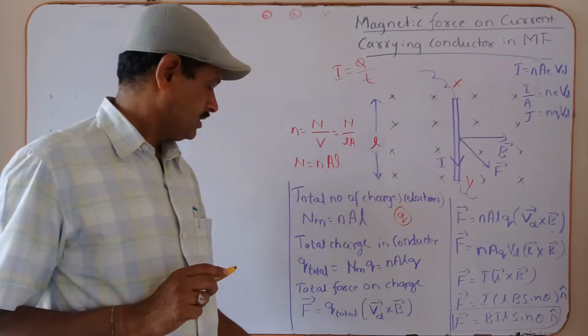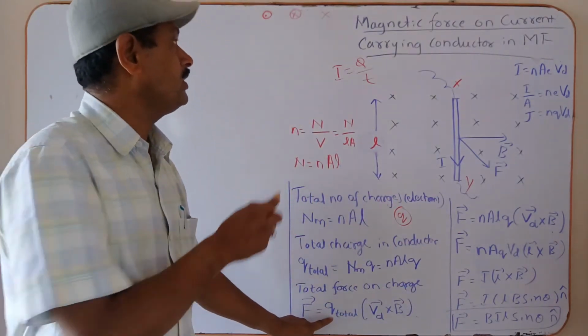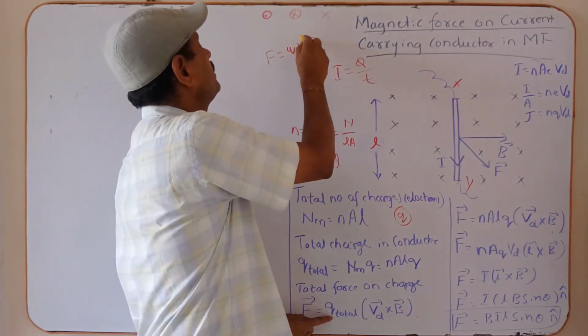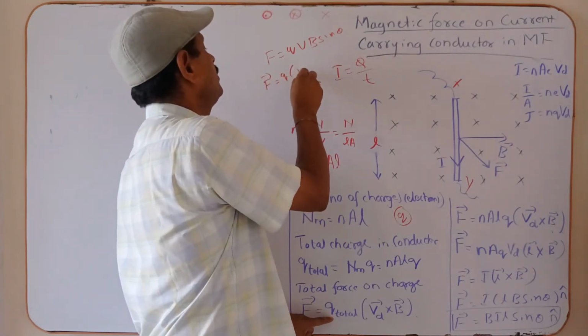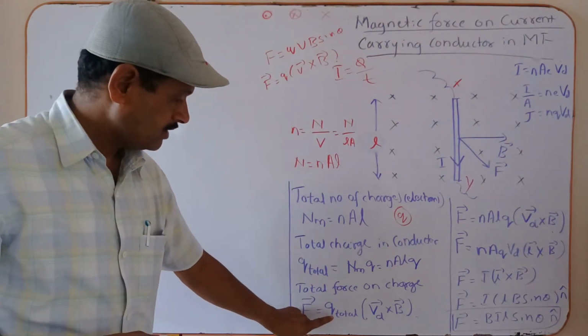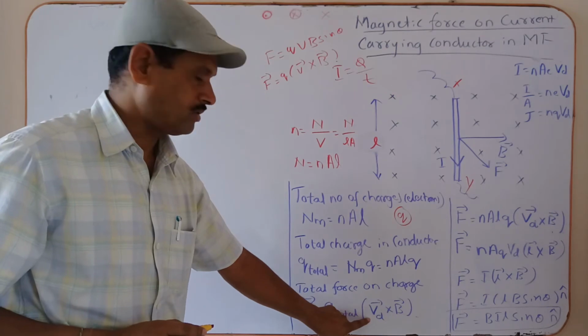Yes, total force on the charge. Force, already you know this one, F is equal to QVB sin theta. Then the vector form is F is equal to Q into vector V cross vector B. You know this one. Like that, Q total charge into drift velocity of the electron cross vector B.